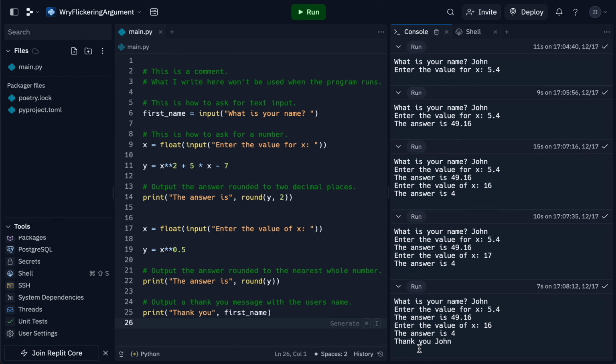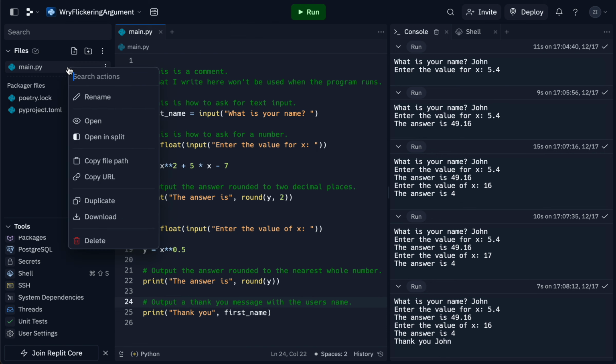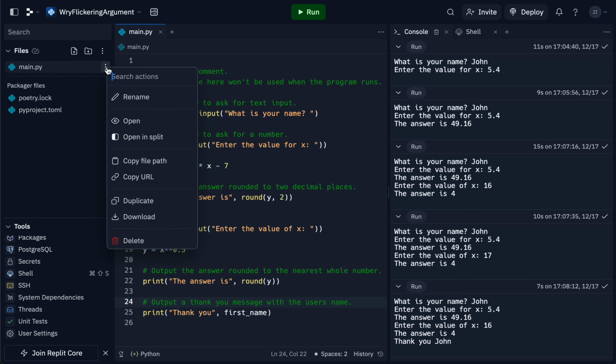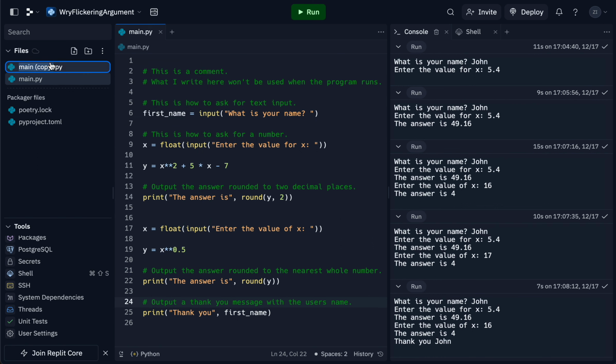Okay, so that's the first example. Now if you want to save this as a separate file, the easiest way to do that would be just over here where it says main.py. You can right click or click the little three dots here and click duplicate, and then you can name the file whatever you'd like. So I'm just going to name it example1. But any Python code that you want to run using this run button needs to be in main.py. So we're going to keep using main.py.